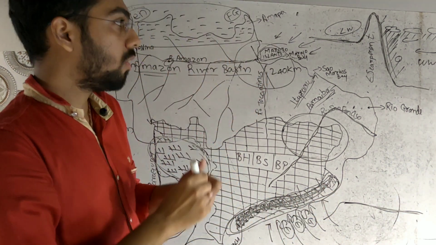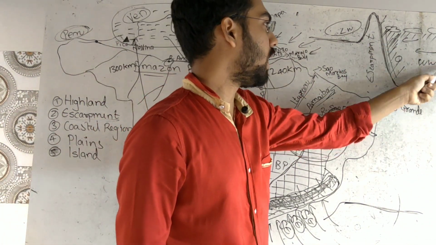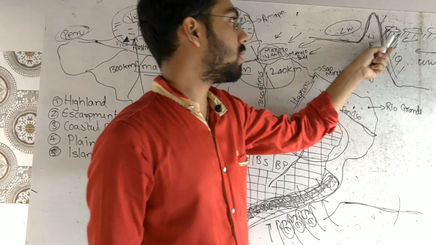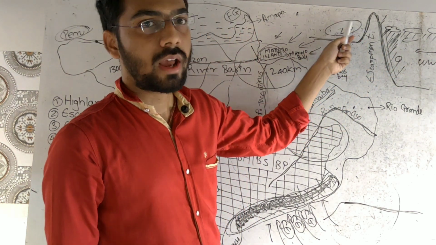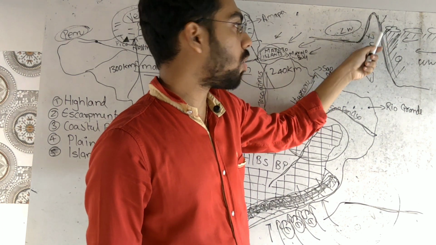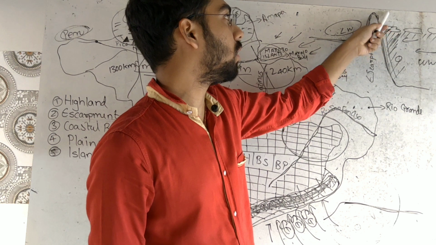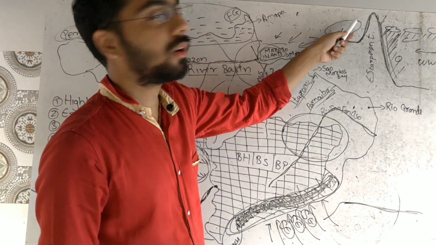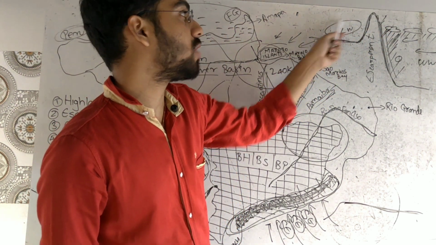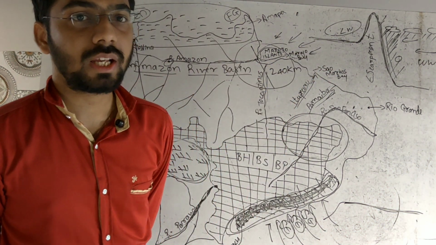Why very heavy rainfall? We are going to see. This is the windward side, as I have written over here, and this is the leeward side. As the wind is coming this way and this escarpment is blocking the wind, there is heavy rainfall in this area. After the cloud comes over here, the wind is totally dry and this rain shadow area is formed. Therefore, it is particularly dry.